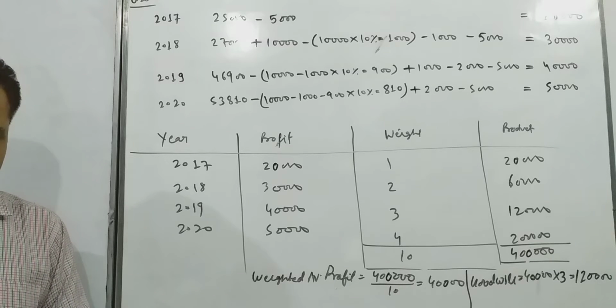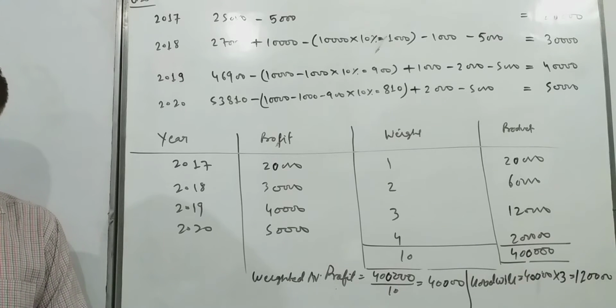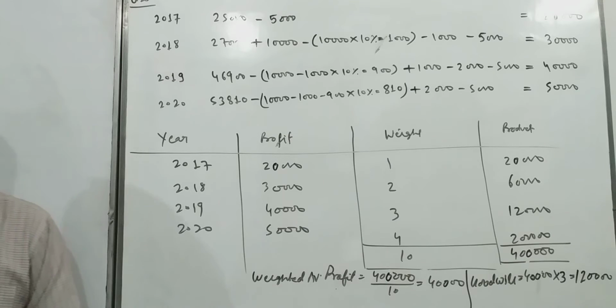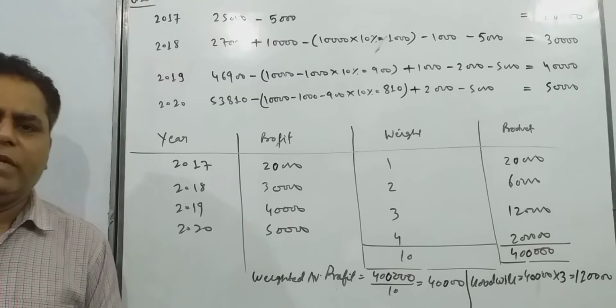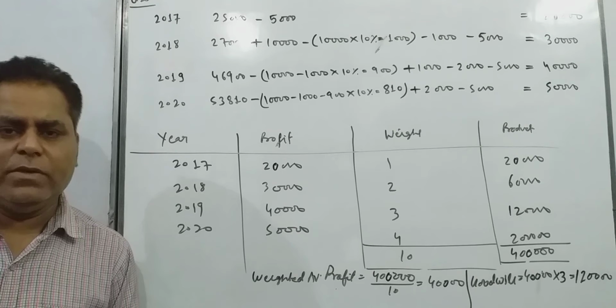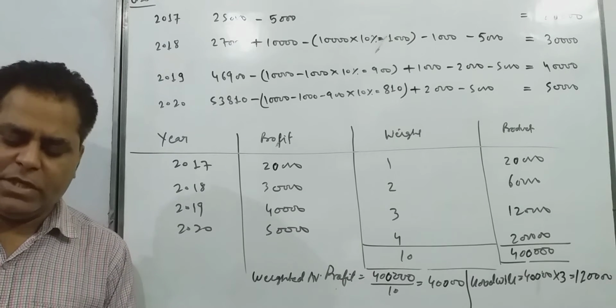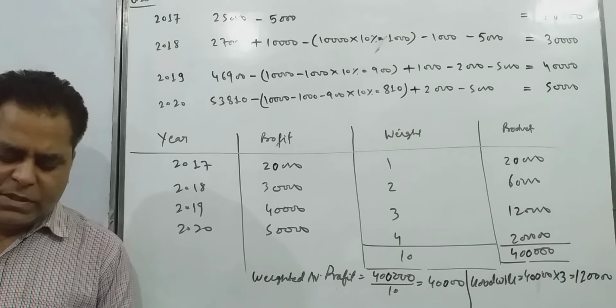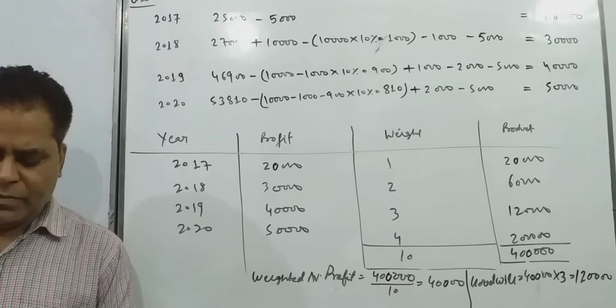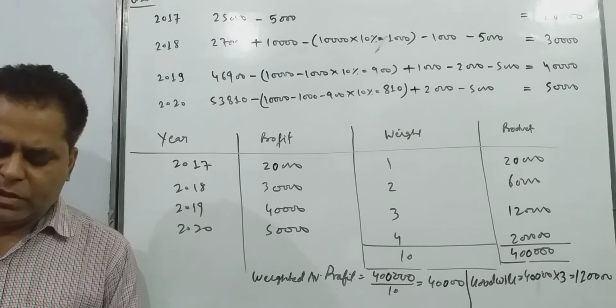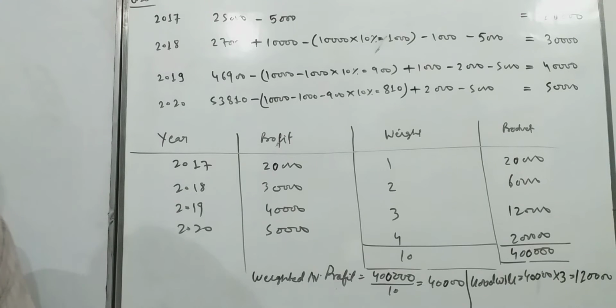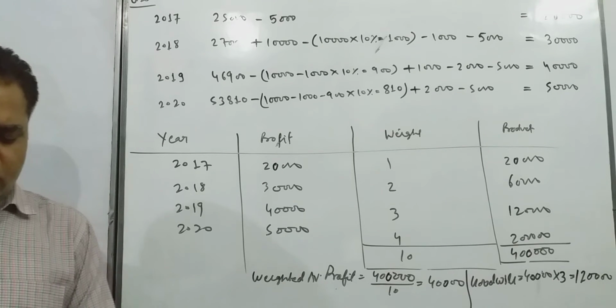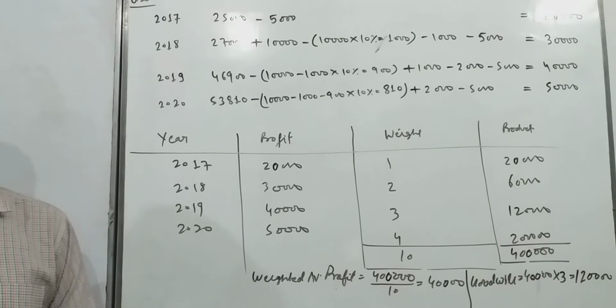Adjustment number 1, on 1st April 17, a major plant repair was undertaken for ₹10,000 which was charged to revenue. This is a capital nature expenditure, but what we have done, we have treated this capital nature expenditure as a revenue nature expenditure. This is our mistake number 1. The said sum is to be capitalized for goodwill calculation, subject to adjustment of depreciation of 10% per annum on reducing balance method. We have to charge depreciation also at the rate of 10% per annum every year.